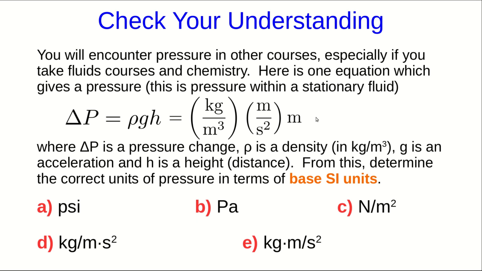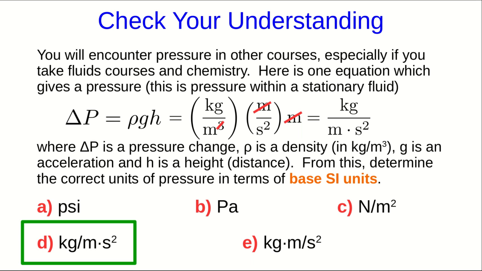We know that the density, rho, is in kilograms per meter cubed. I tell you that g is an acceleration. We've already seen that's in meters per second squared. h is a height, so that's in meters. There's some cancellation of some of the meters, and we end up with kilograms per meter second squared. And so the correct answer is D.